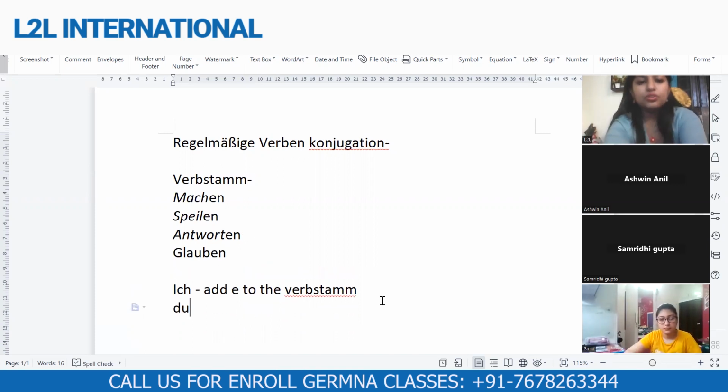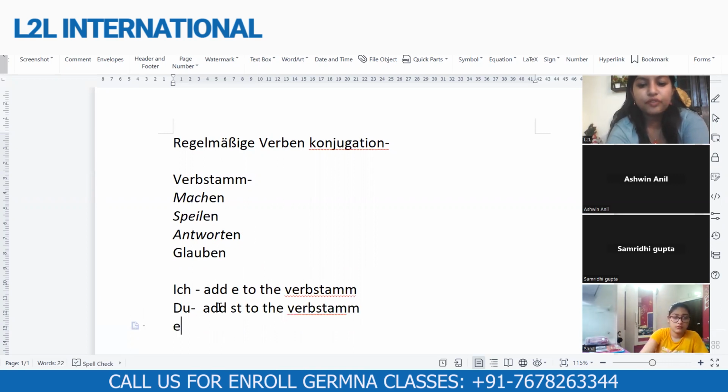Do we add what? Sana, could you tell me what do we add with du? We add, I think, st. Yeah, richtig. We add st to the verb stamm. So this is for er, sie, es. We add t to the verb stamm. So this was the basic rule of conjugating.